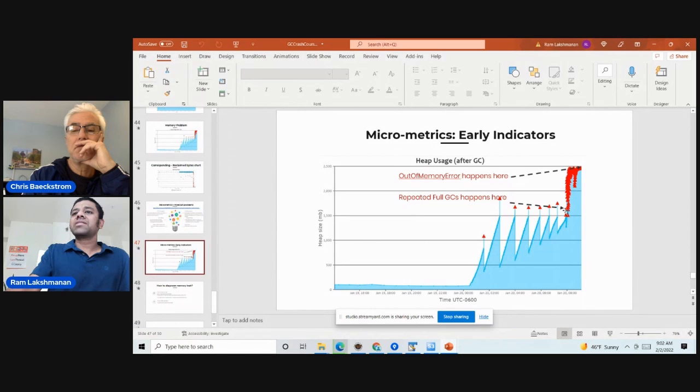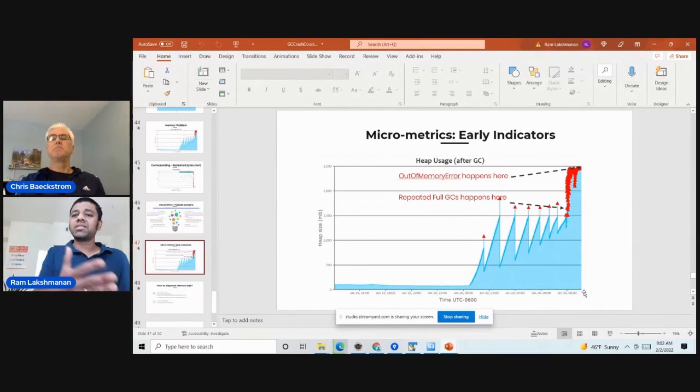Here, the repeated GC starts happening at 8 a.m., but the out of memory error happens only at 8:45 a.m. Like 30, 40 minutes earlier, I can predict it and tell you the outage.